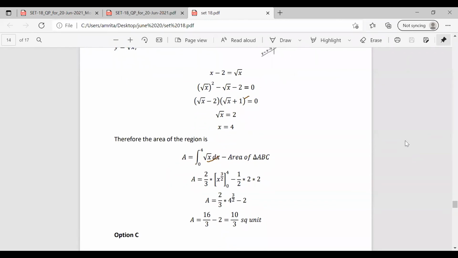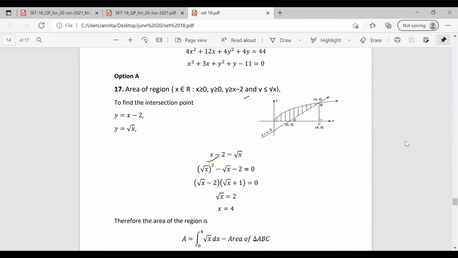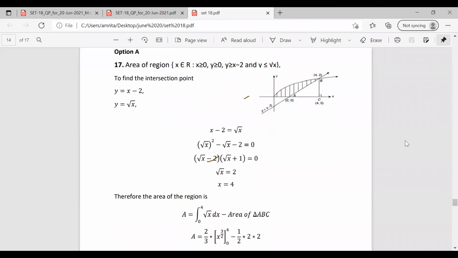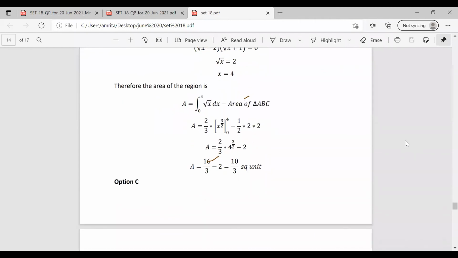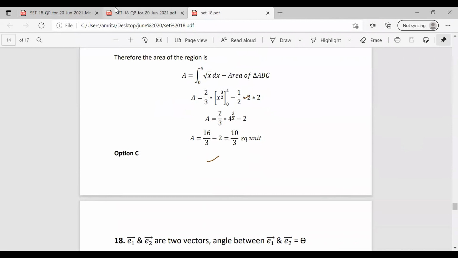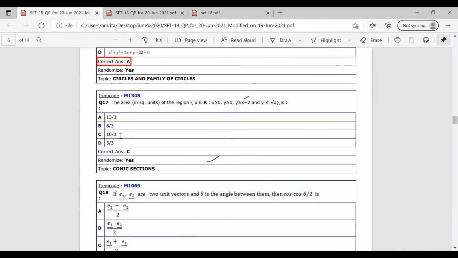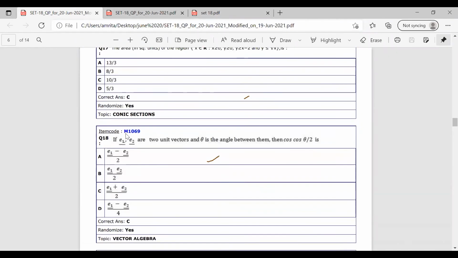So we have to draw this curve first, and we have to find the area of the shaded portion. The area of the shaded portion is the area of the whole curve minus the area of the triangle. Solving this, we have the area of the shaded portion as 10 by 3 square unit. Now moving on to the next question.